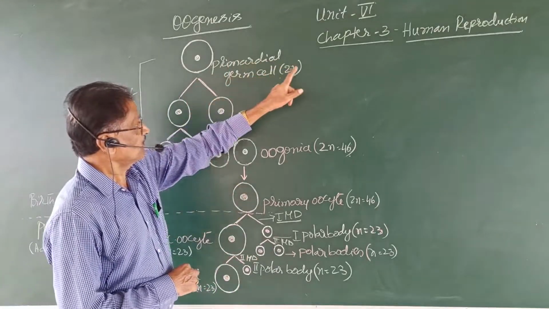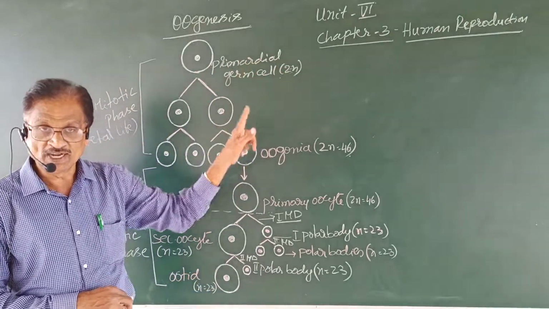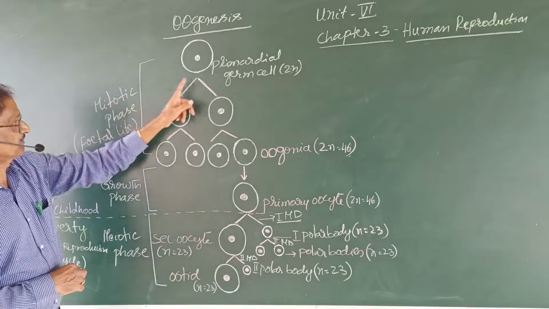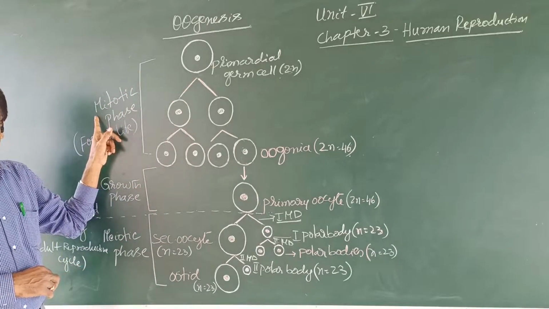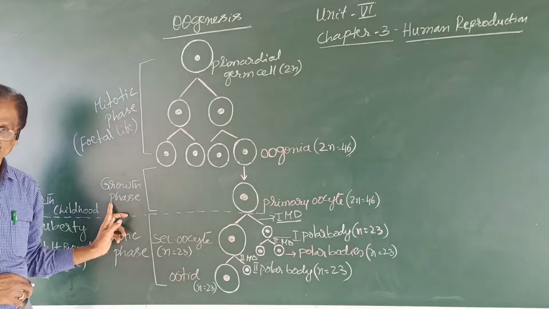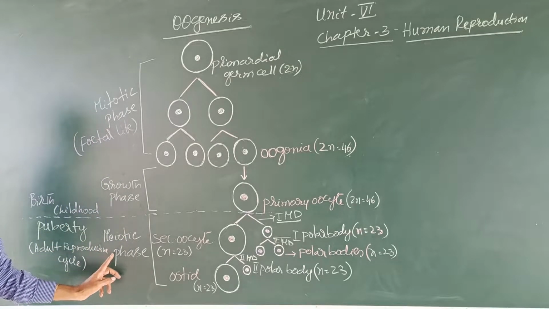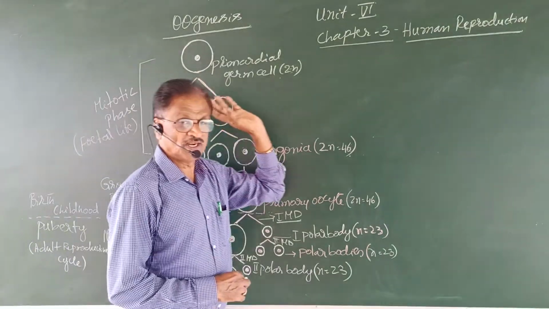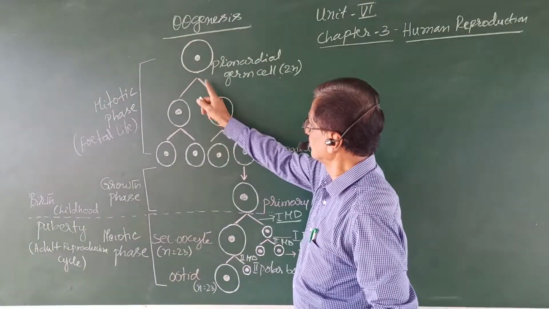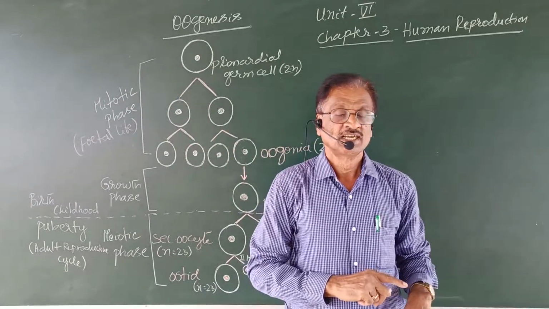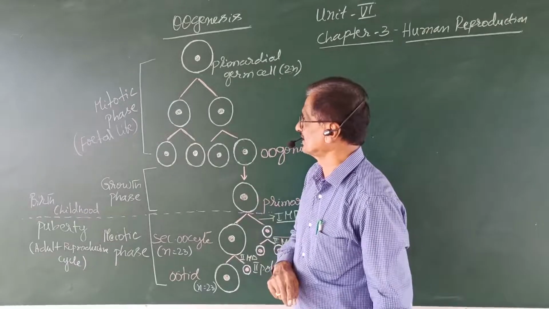This primordial germ cell, which is diploid, undergoes three stages of development. The first is the mitotic phase, the second is the growth phase, and the third is the meiotic phase. First, the primordial germ cell undergoes the mitotic phase, also called the multiplication stage.